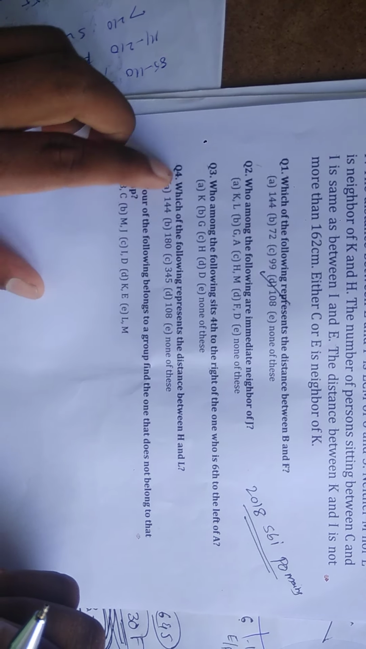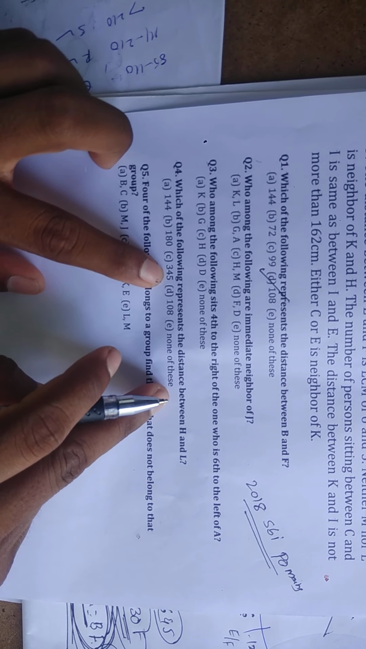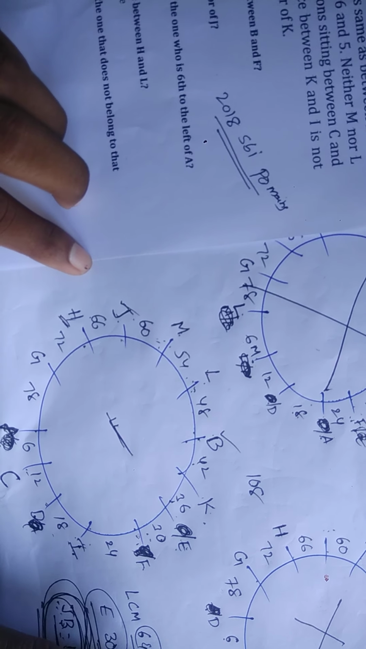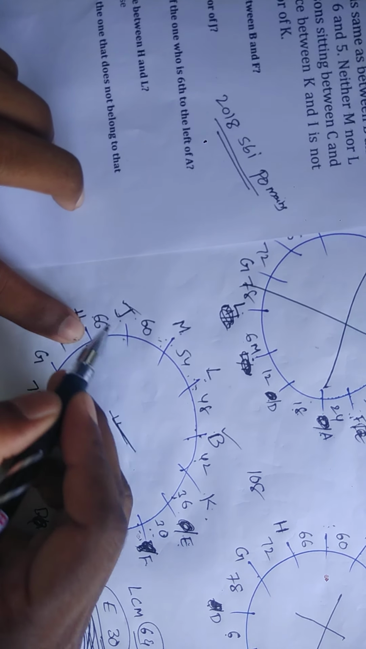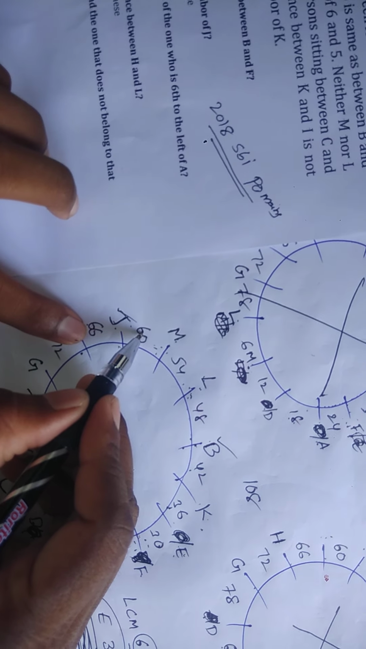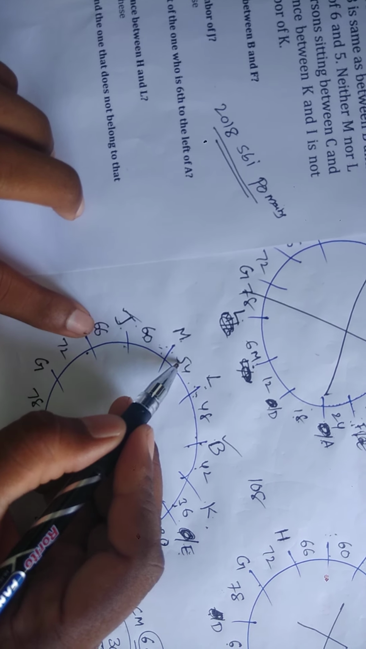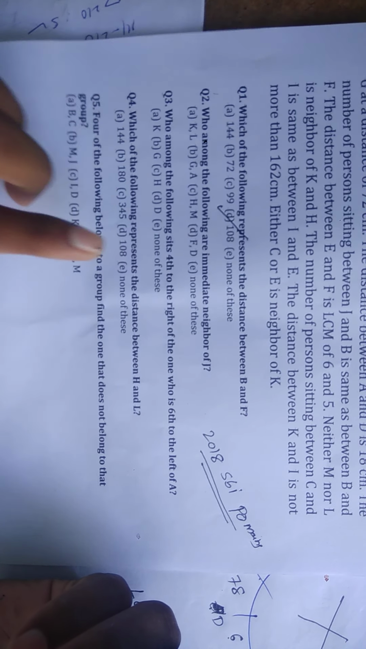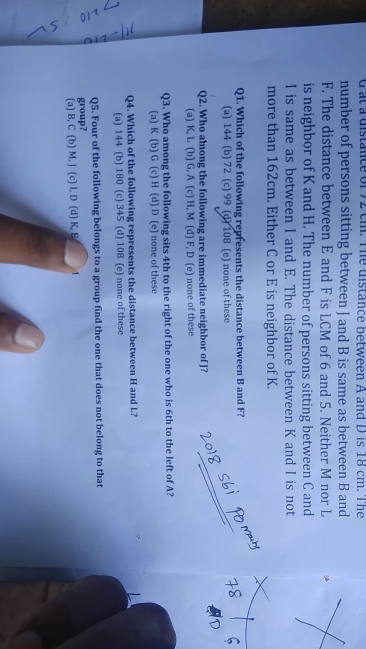Option C. Question number 4: which among the following represents the distance between H and L? Distance between H and L, H and L. 60, 60. Here total is what? 120. 120 plus 60 is 180. Yes. So answer is what? Option D.